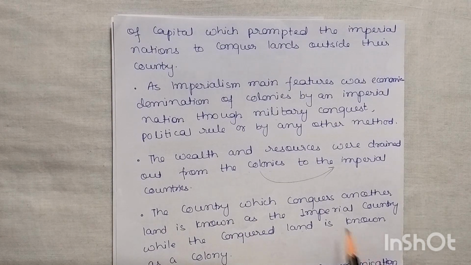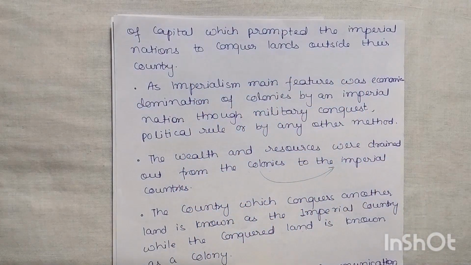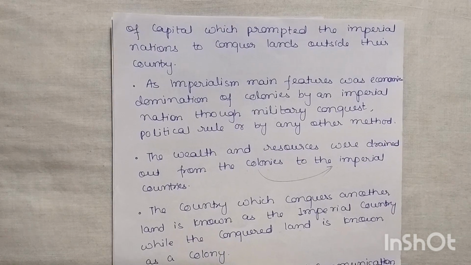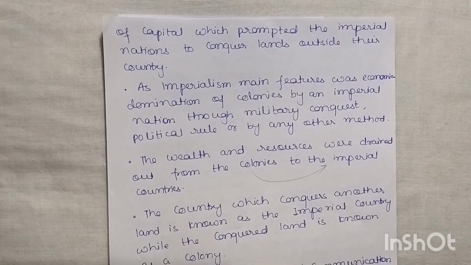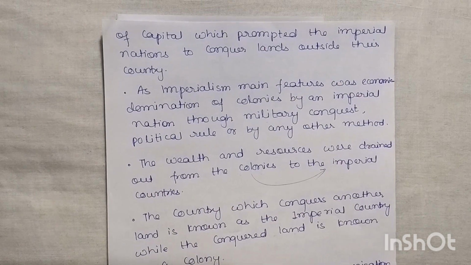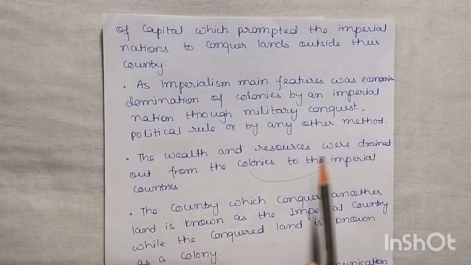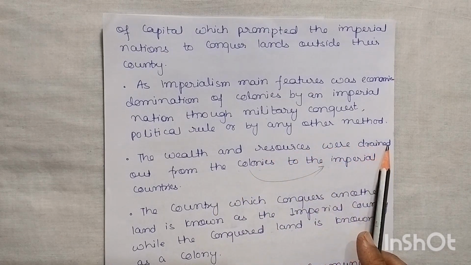Imperialism's main feature was economic domination of colonies by an imperial nation through military conquest, political rule or any other method. The main motive of these imperial nations was to conquer other land and make colonies there, right? It can be done through military conquest, politically, or by other methods.